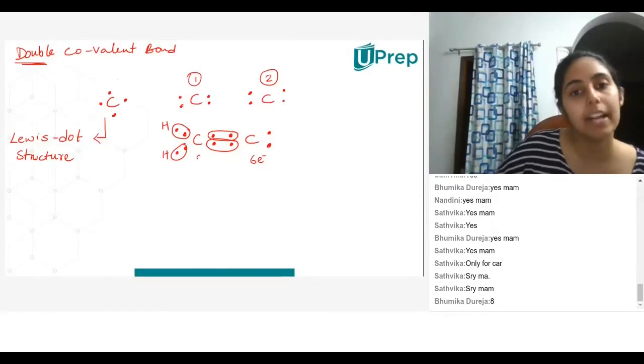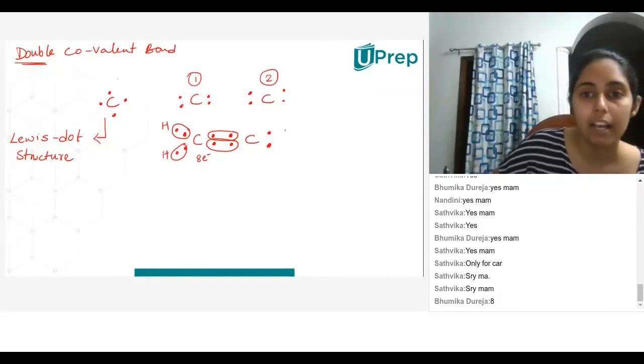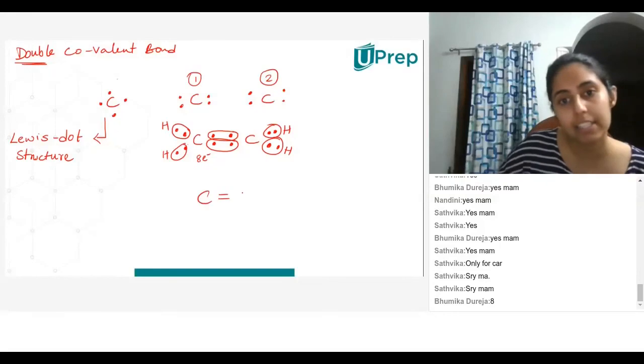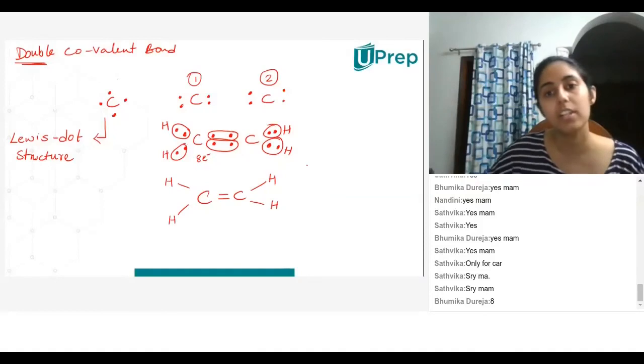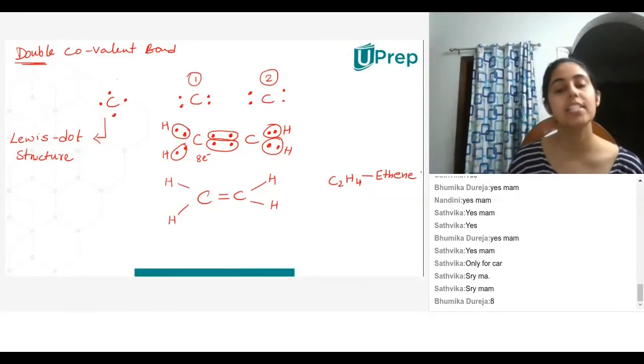The second carbon right now only has 6 electrons. So what do I do? I bring in 2 more hydrogens, 1 over here and 1 over here. And that I end up getting C double bond C, H, H, H, H. So what is this called? C2H4 is called ethene. So this is the structure for ethene.